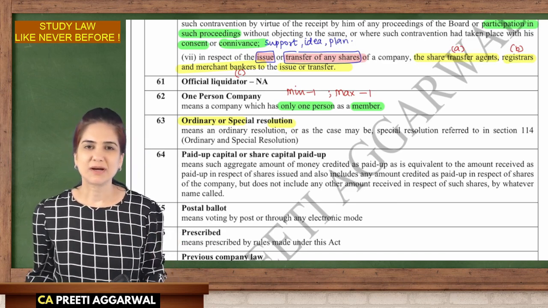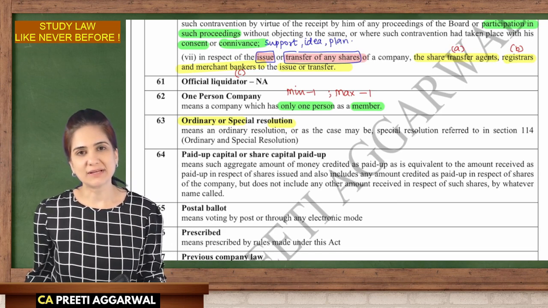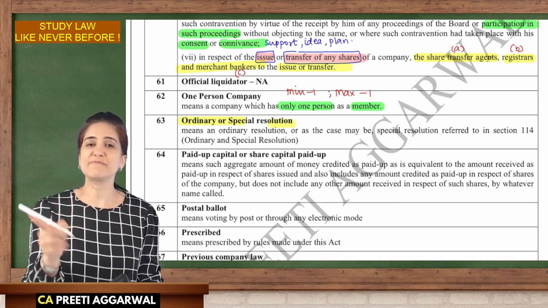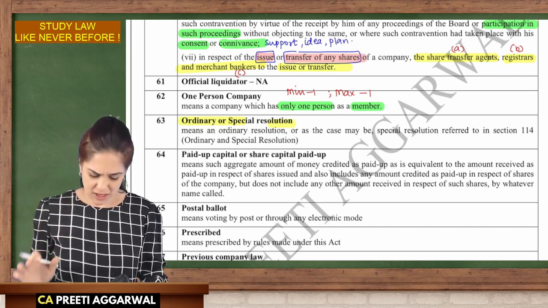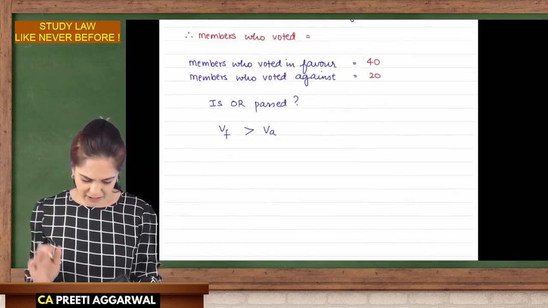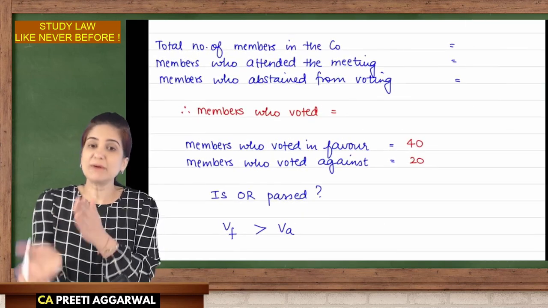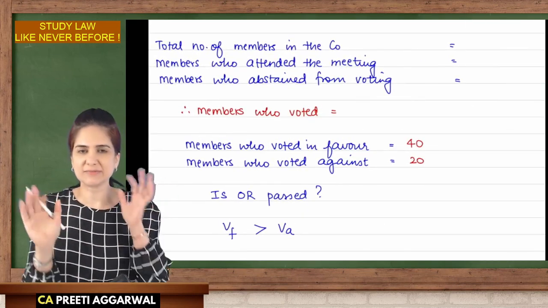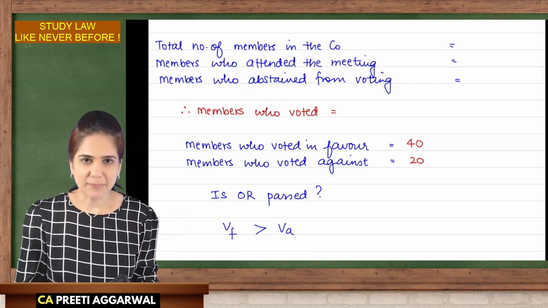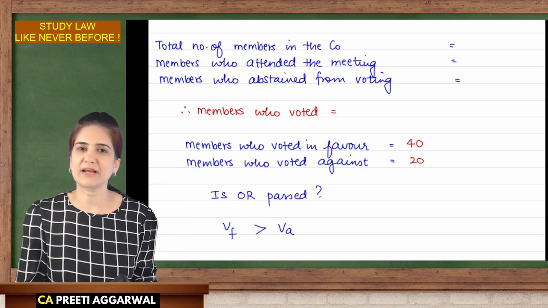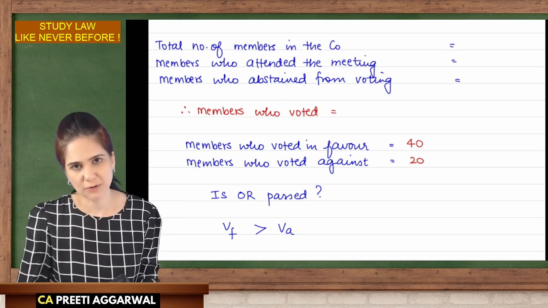Ordinary resolution. In order to pass an ordinary resolution, we need the approval of a majority of the shareholders present in the meeting. In simple words, the votes cast in favor of the resolution must be more than the votes cast against. You need a simple majority. Now, let us discuss an example. First, let me discuss and then I will give you time to copy. You can write it in your notebook.